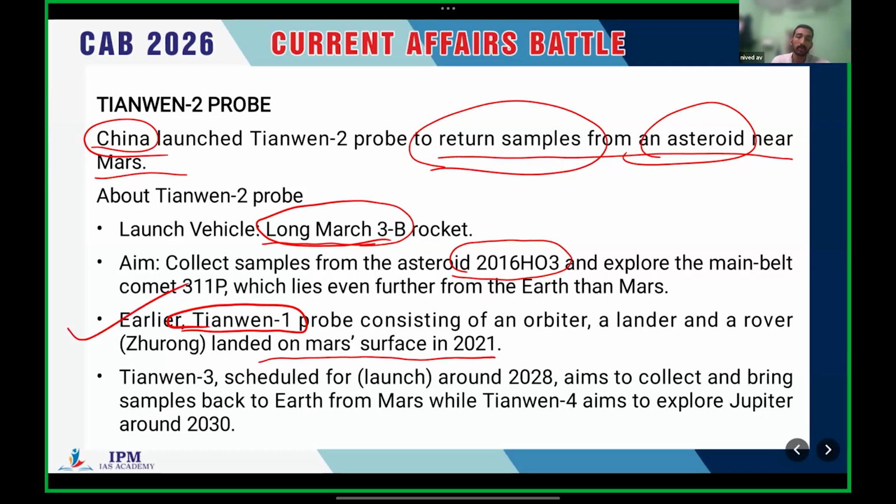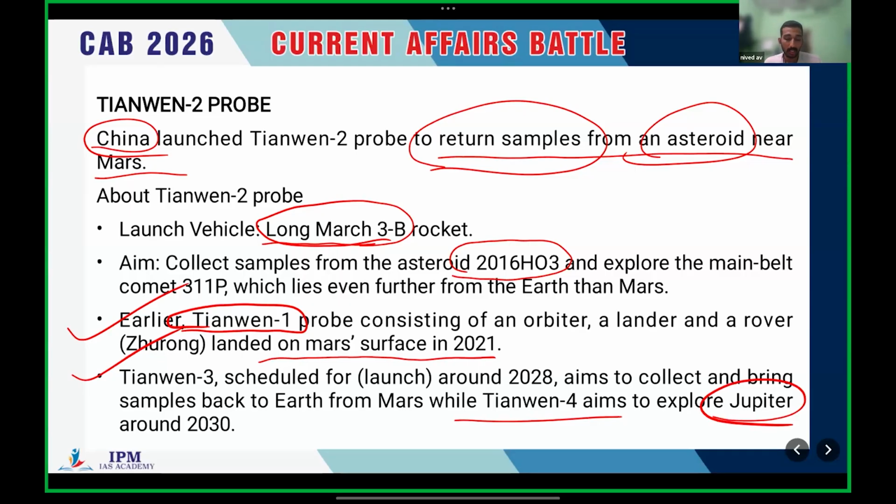And the Tianwen-3 probe they have also scheduled, which also aims to collect samples from Mars and bring them back to Earth. Clear? That's about Tianwen-3. And there is a Tianwen-4 mission, which is to explore Jupiter. So this information you have to keep in your mind.